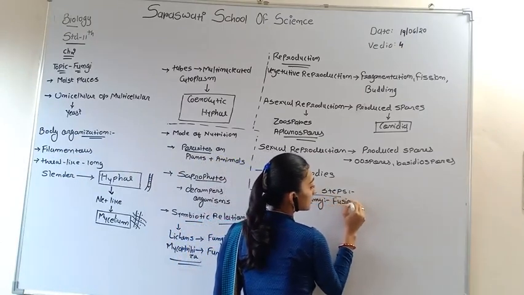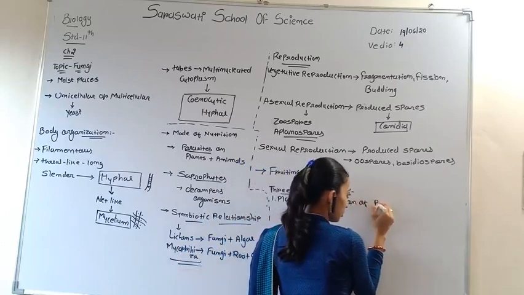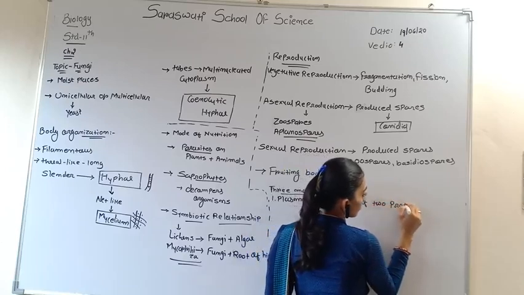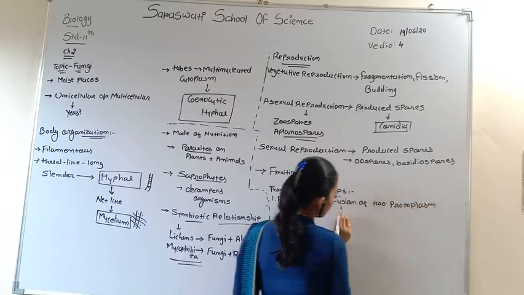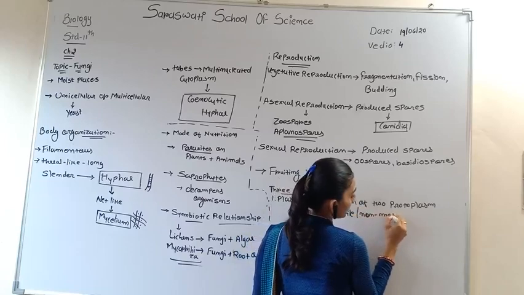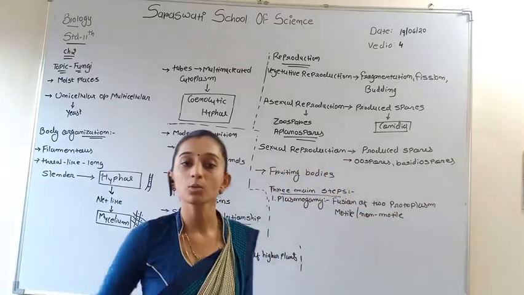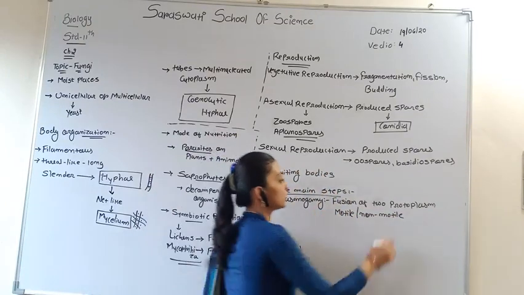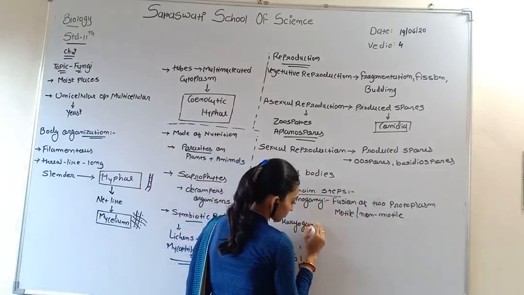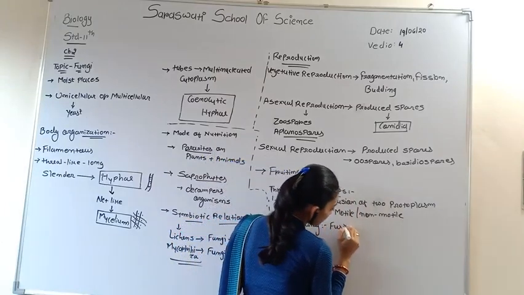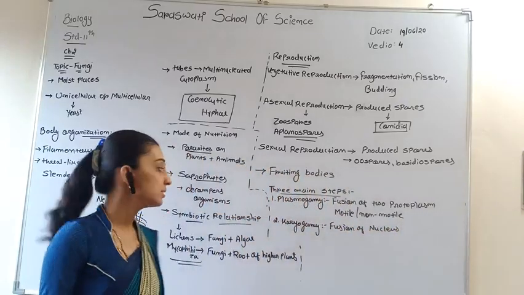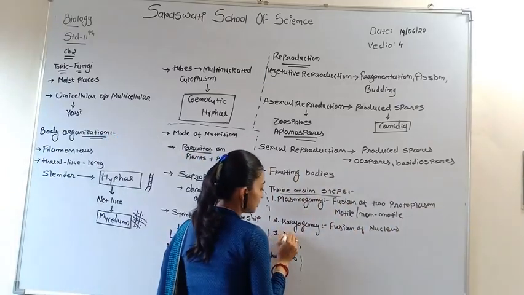Fusion of two protoplasm, which is motile or non-motile. When the motile or non-motile gametes of protoplasm are fused, it is known as plasmogamy. The second one is karyogamy. Fusion of nucleus is known as karyogamy, and the third one is meiosis.